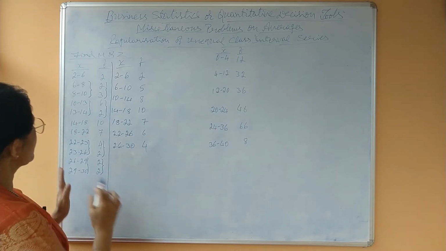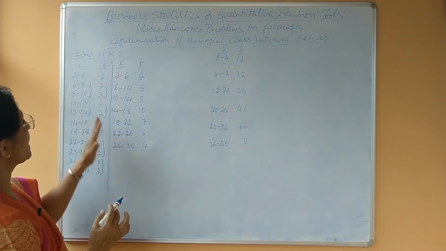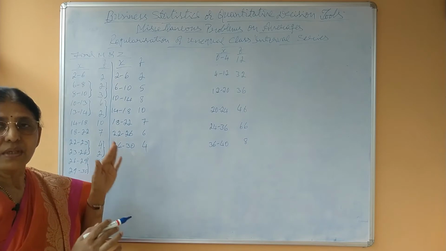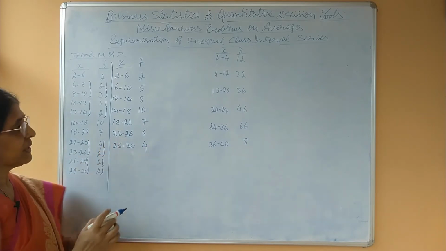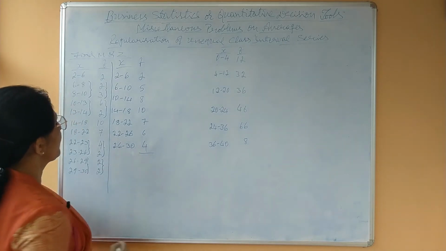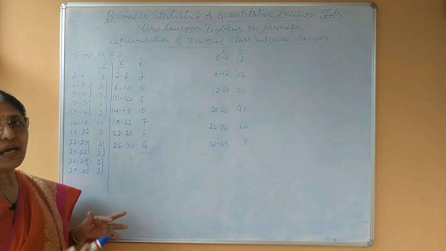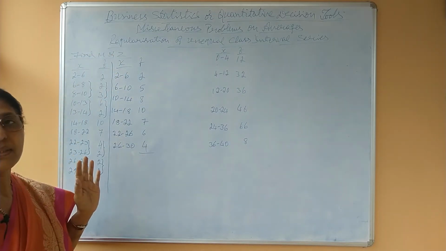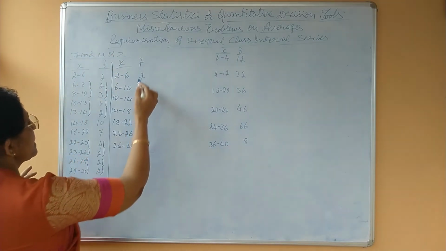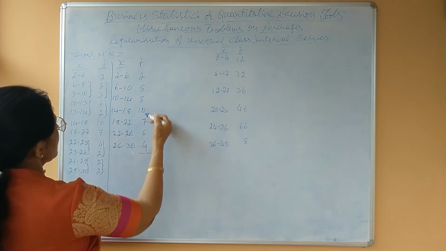Like this, first you have to convert irregular or unequal class intervals into equal class intervals. Then as usual, next onwards, we have to calculate median and mode under continuous series. That means here take the total.